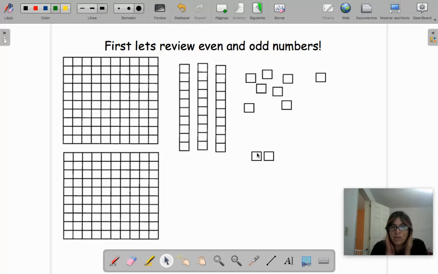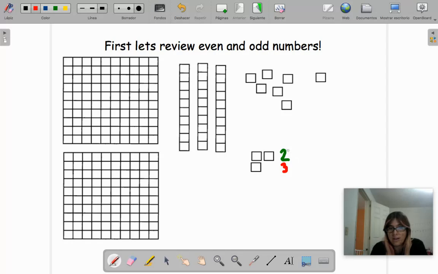Okay, so here, how many cubes do I have? 2. So number 2 is even. Then I bring another, and that would be number 3. But does number 3 have a friend here? Can we make another pair? No. So 3 is odd.